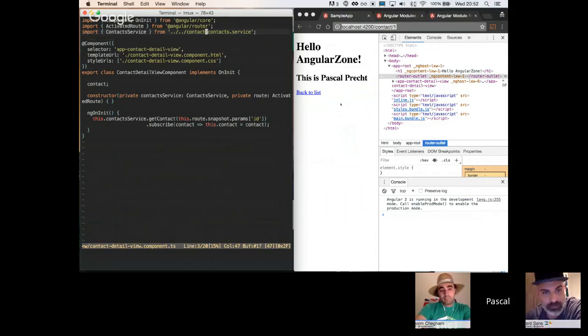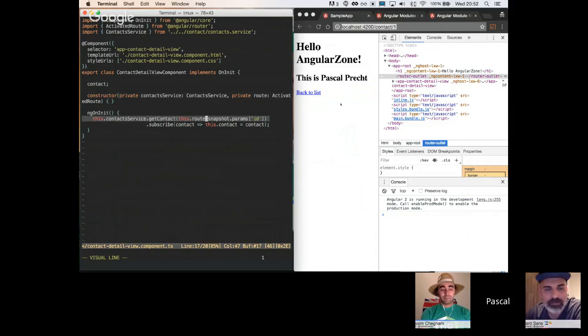And that is not super nice, because now we have a hard-coded dependency against this other module. It would be nicer in this case to have a shared ngModule where we would expose the contact service, and this shared module would be imported by the contact module and the contact detail view module. Yeah, that's something that can definitely be refactored. So this is definitely not a best practice here.